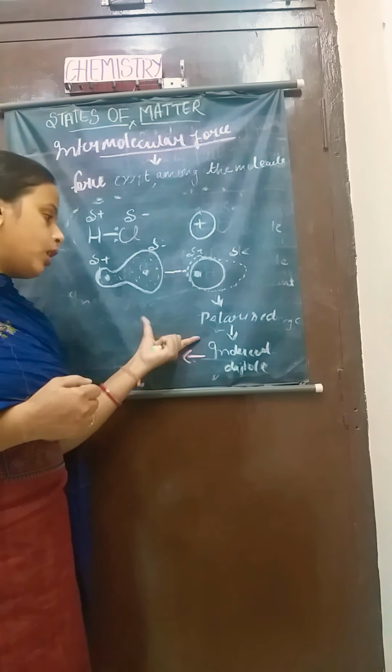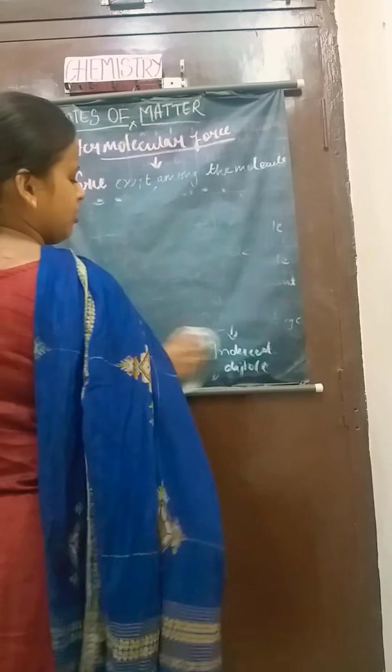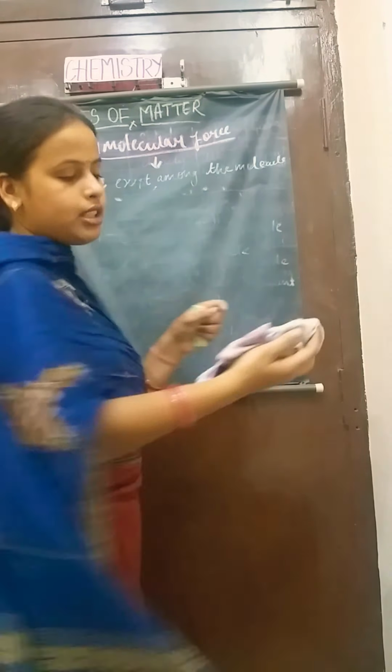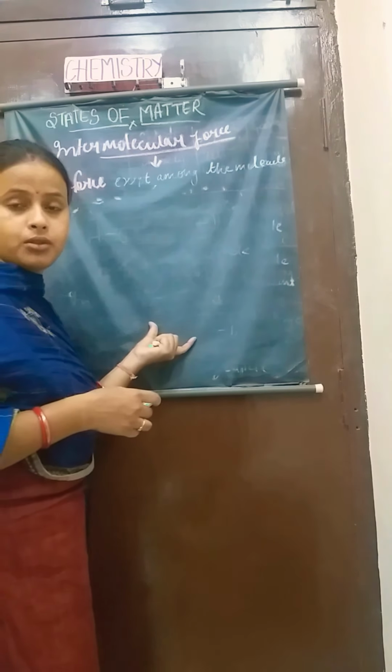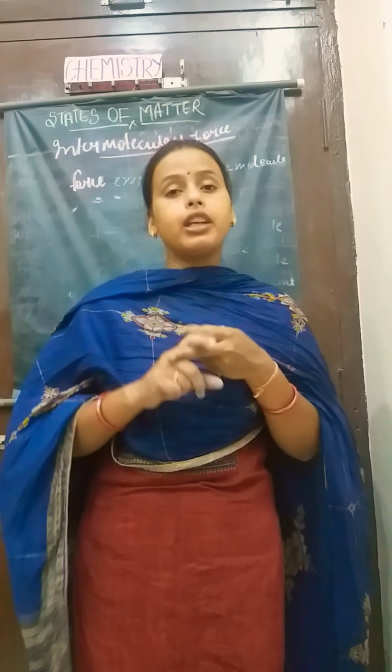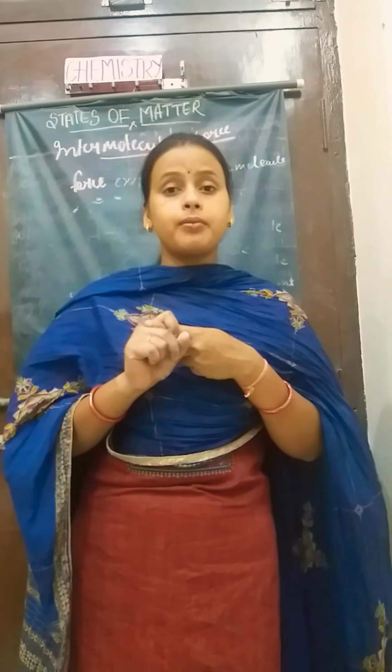Okay class, now the next one is the London force. The London force is the force which exists between molecules. Now we will see what type of molecules come under this force. As we have seen in dipole-dipole interaction or dipole-induced dipole interaction, at least one polar molecule is present.